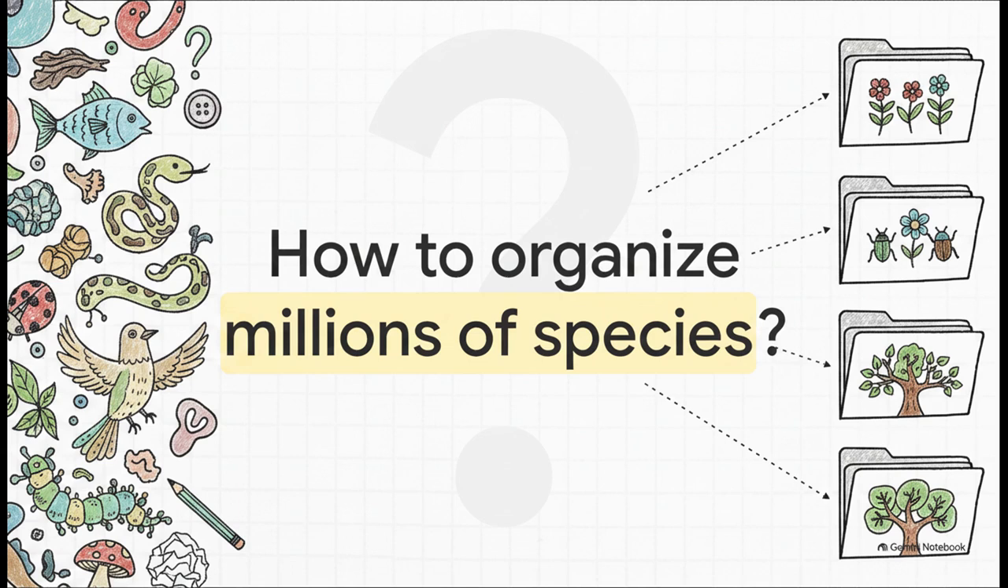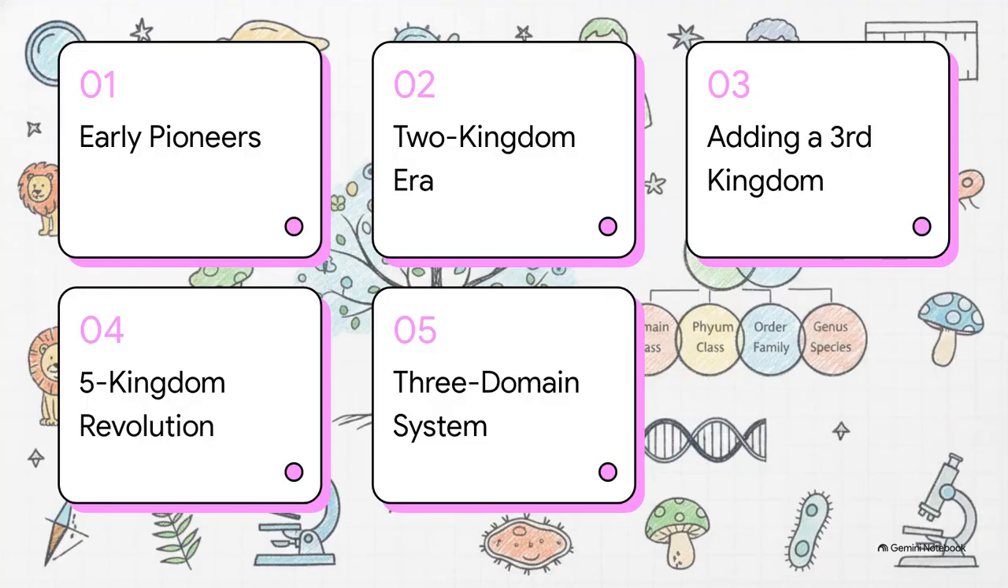Just imagine trying to build the ultimate filing system for nature, taking a wildly messy desk covered with millions of completely unique, living items, and trying to sort them all into neat, logical little folders. Sounds impossible, right? Okay, let's dive right into this.